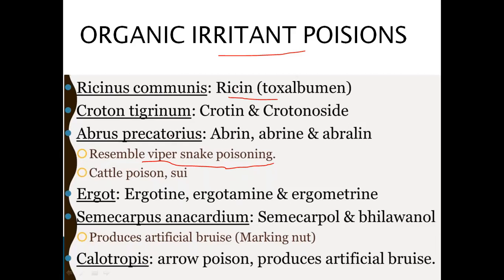And the ergot, the poison content is ergotine, ergotamine, and ergometrine. Semecarpus anacardium has semecarpol and bhilawanol. It produces artificial bruises, so it is also important. Which produces artificial bruises? Semecarpus anacardium, the marking nut. Next is calotropis, also called arrow poison, which also produces artificial bruises.